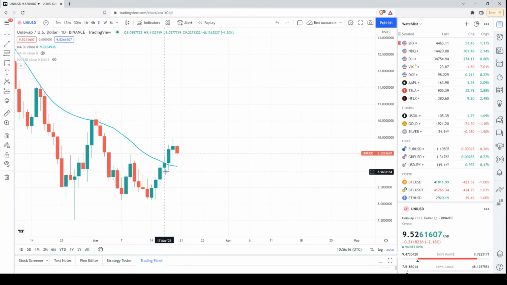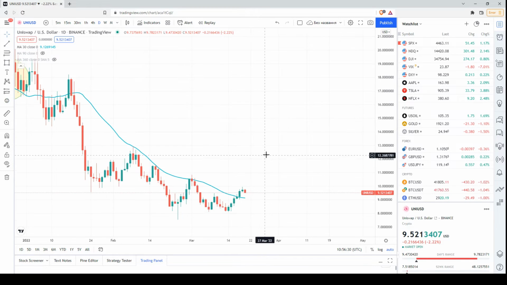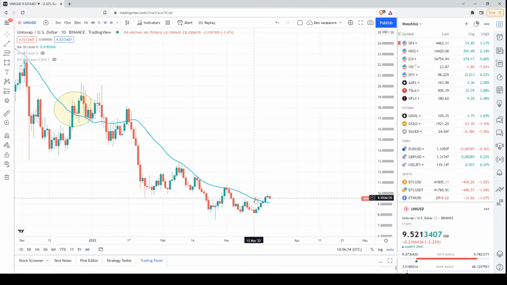Interestingly, at the moment the price is trying to surpass the 30-day moving average, so this is a small bullish signal. I don't want to say that this is a signal indicating that the bullish trend is resuming. It is just a small bullish signal indicating that the price is receiving support here and it is testing the 30-day moving average.